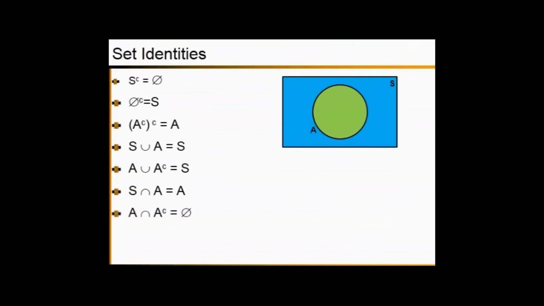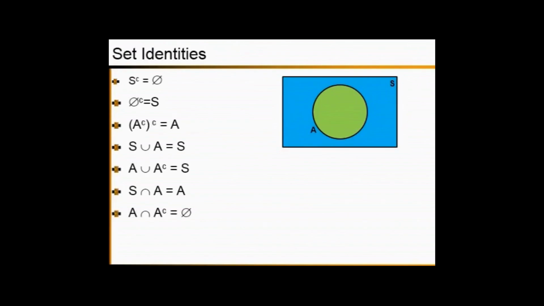The next one is A intersection complement of A equals the null set. As you can see, A is marked in green. Complement of A is marked in blue.